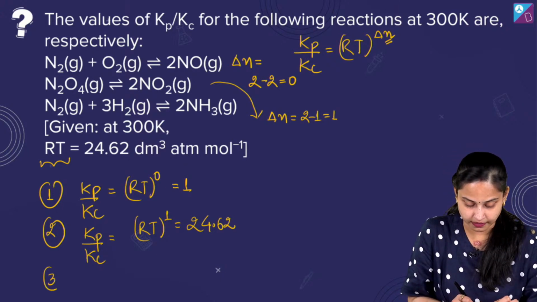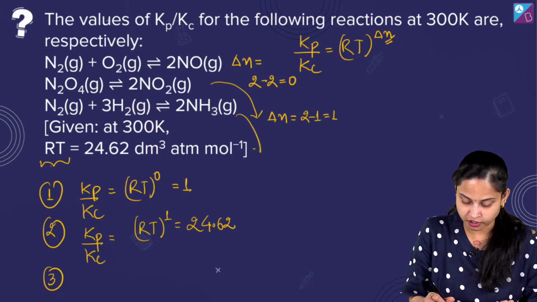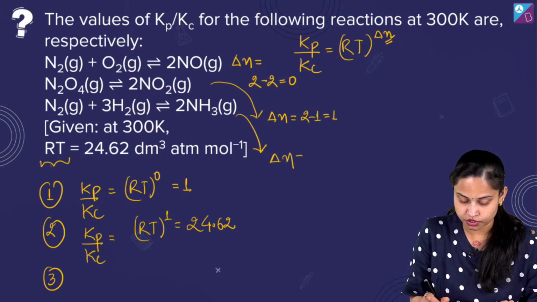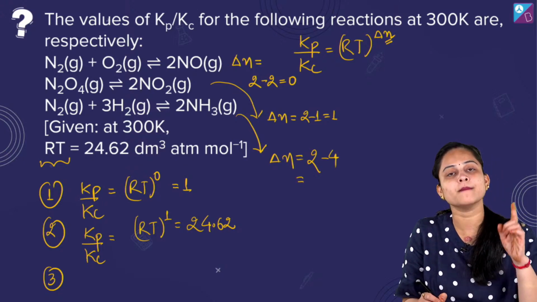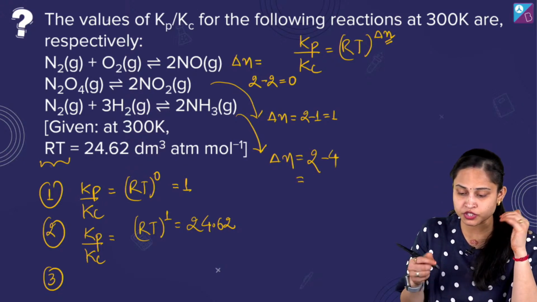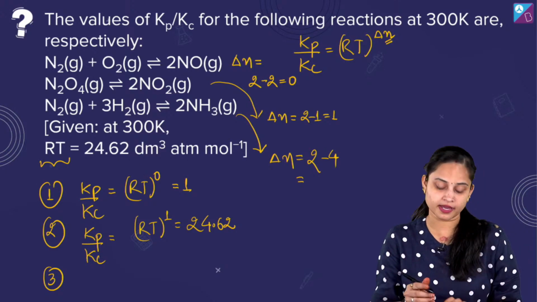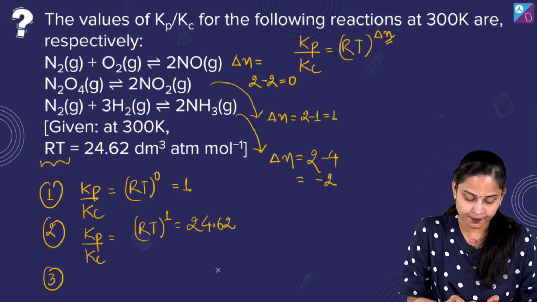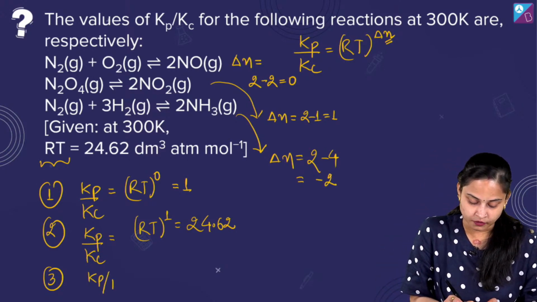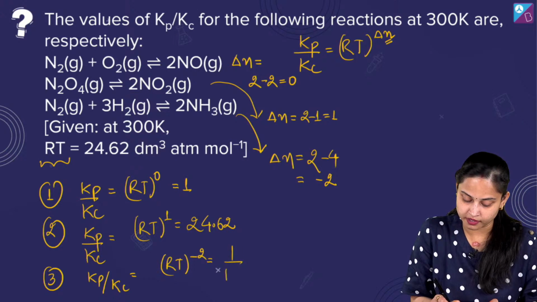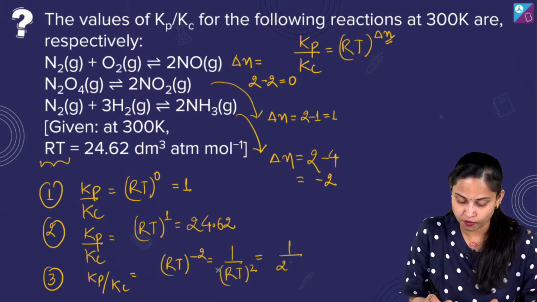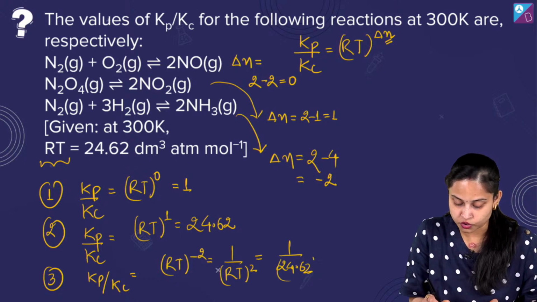Talking about the third equation. So for this if I talk about delta n की value कितनी हो जाएगी? It will be 2 minus 4 which turns to minus 2. Okay. So यहाँ पर Kp by Kc will be actually equals to RT raised to power minus 2 which in turn is equals to 1 upon RT whole square which will be 1 upon 24.62 whole square.